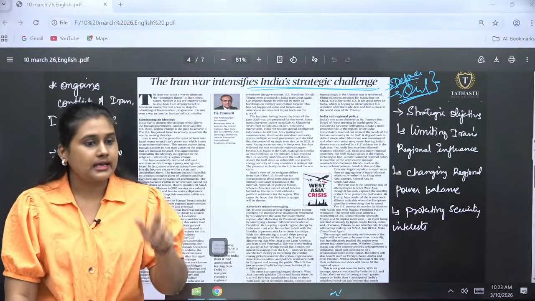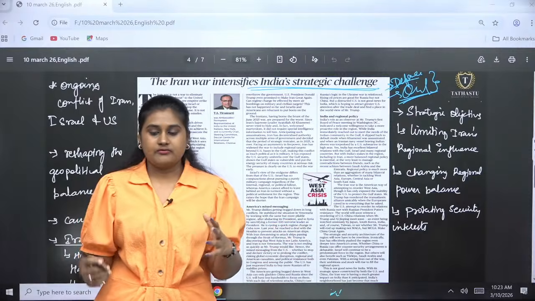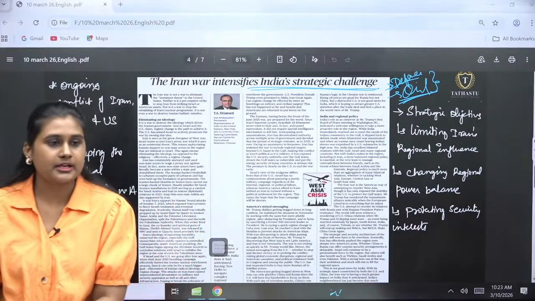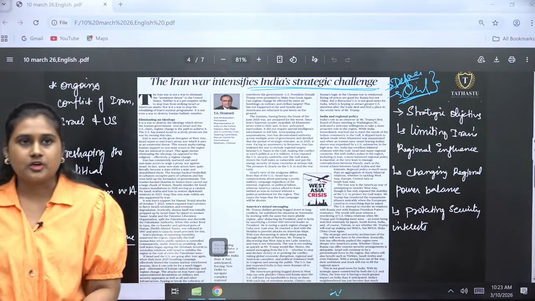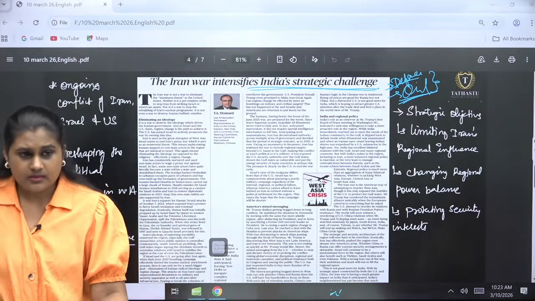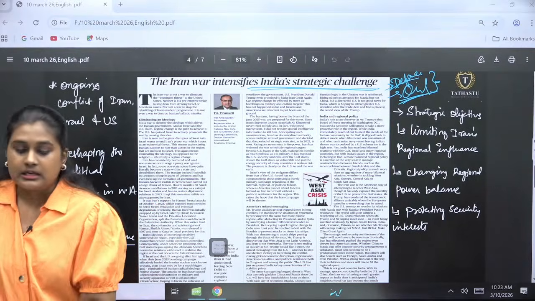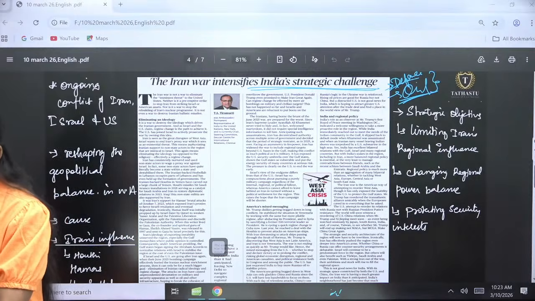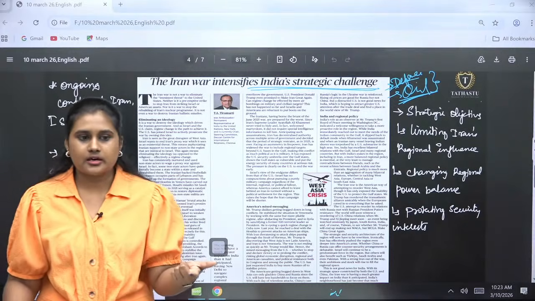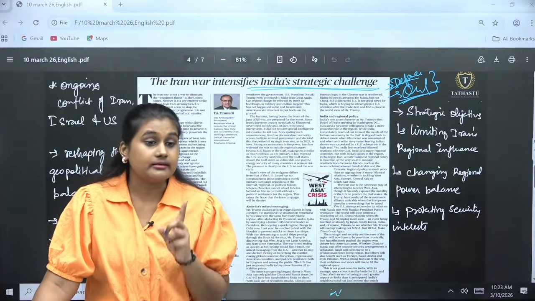So we may get attacked by Pakistan or any other country, because right now we cannot go with Israel and the US, and we cannot go with Iran completely, right? We have to take a stabilized path right now, a holistic defense approach like PESTLE, right? So when we look at the middle path or the balanced path, Iran is important for us, and US and Israel are also important for us. Taking one side will affect the other, because right now we are diversifying our oil and energy from US, Russia, everything. But the major concern is the interest of India.